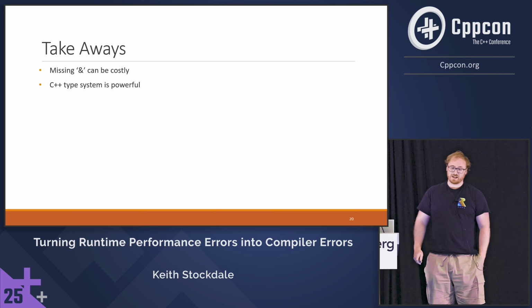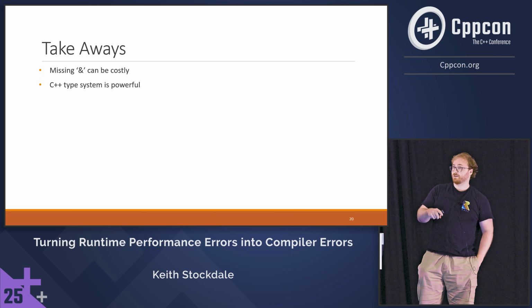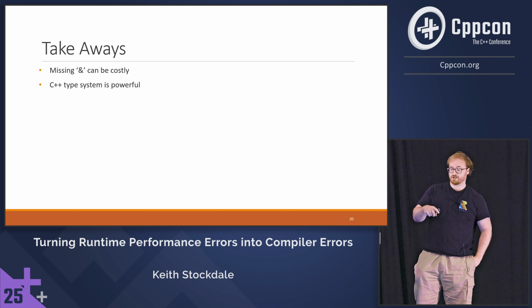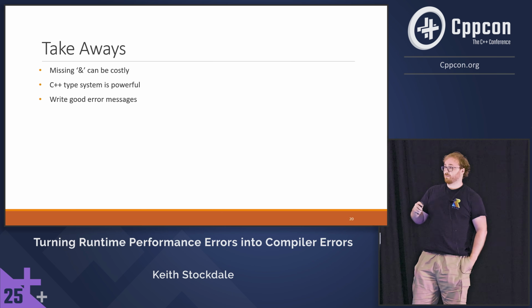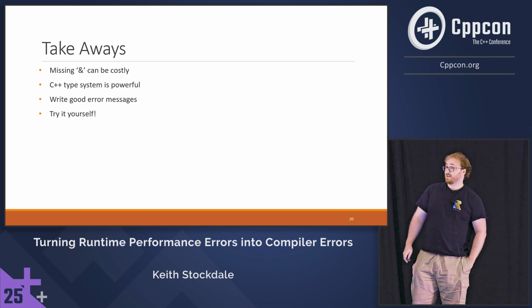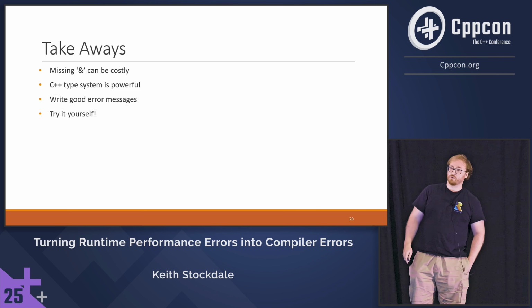And the C++ type system is quite powerful. Now, it's quite a fun exercise to create that type trait yourself, but I think it's quite trivial with reflection after watching all of the reflection talks this week. And yeah, write good error messages. It's really good for developer experience. And try it yourself. You might be surprised at what you find in your own code bases. And that's it. Thank you.